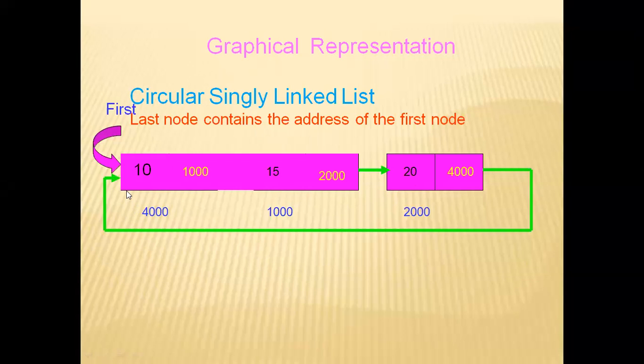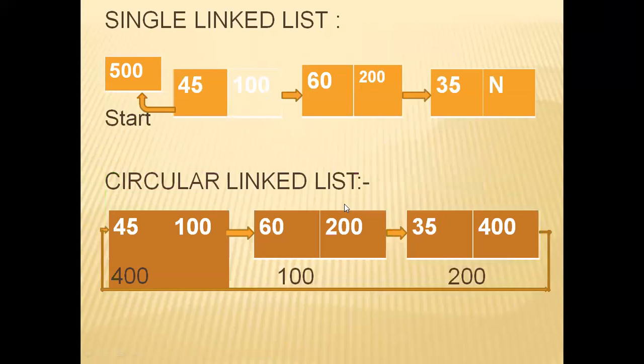So you can see here, this is a single linked list. 500 is the address of this node 45.